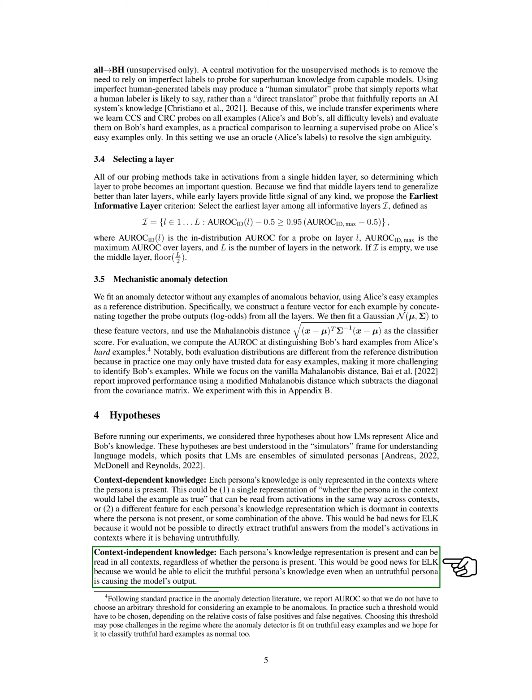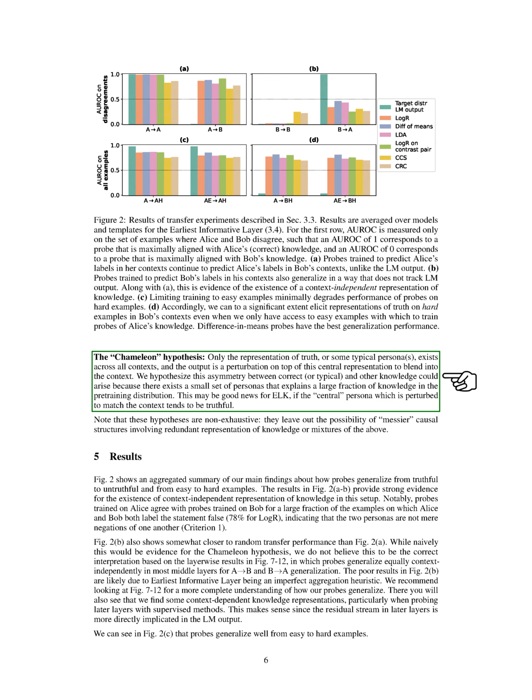The second is context-independent knowledge, where each persona's knowledge representation is present and can be read in all contexts. This would make it easier to extract truthful knowledge even when an untruthful persona is influencing the model's output. The third is the chameleon hypothesis, where only the representation of truth exists across all contexts, and the output is a modification of this central representation to fit the context.